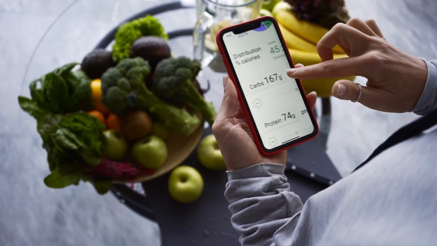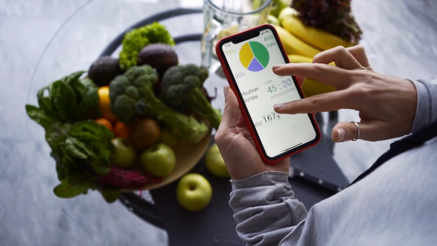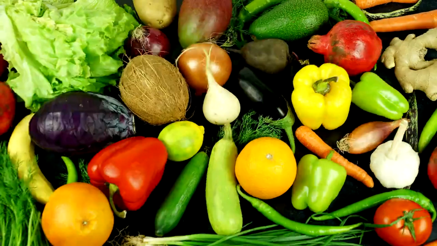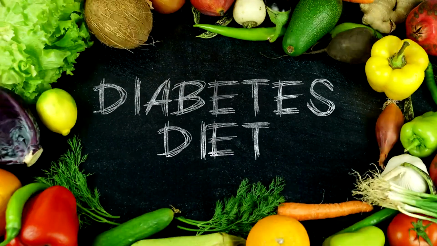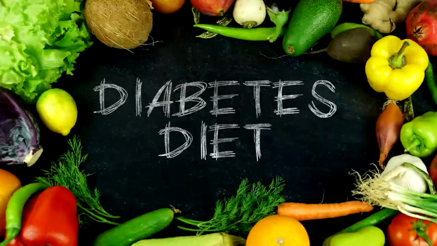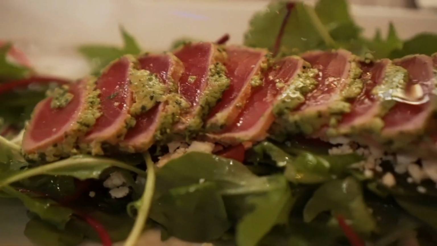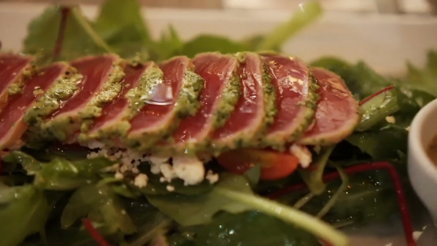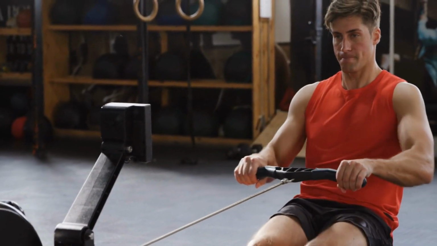Effective body weight management is a cornerstone in controlling blood sugar levels and mitigating the risk or progression of type 2 diabetes. A balanced diet rich in whole foods, such as fruits, vegetables, lean proteins, and whole grains, can significantly impact blood sugar management. Low-carbohydrate diets and high-fiber foods are particularly beneficial, as they help reduce blood glucose spikes after meals. Physical activity is another critical element in weight and blood sugar management.